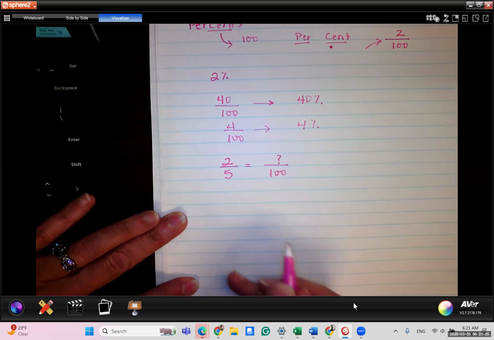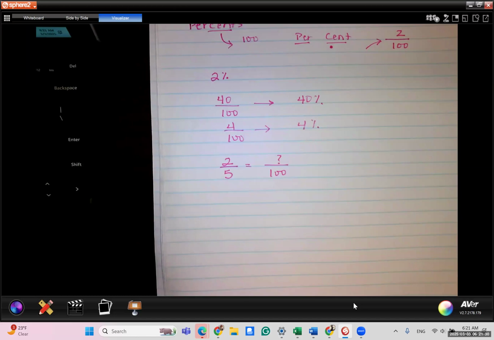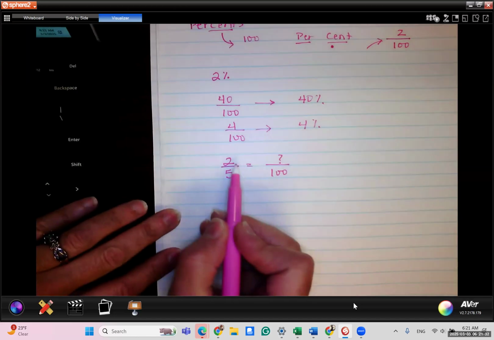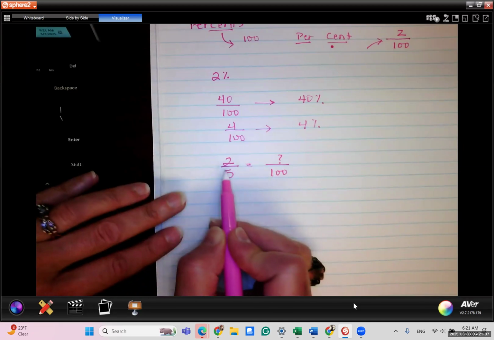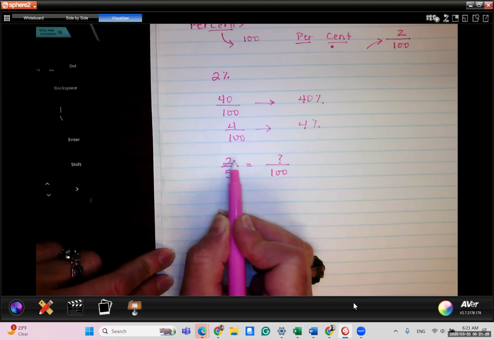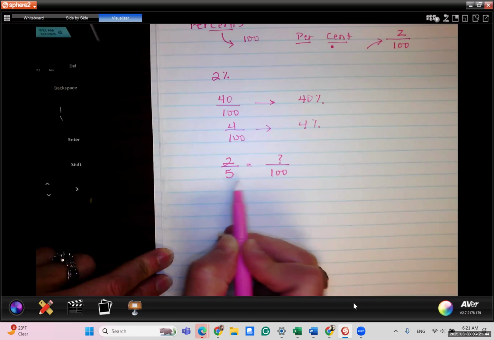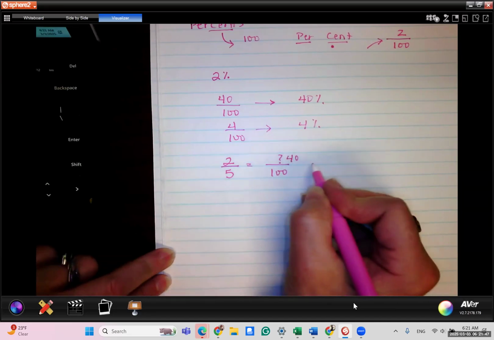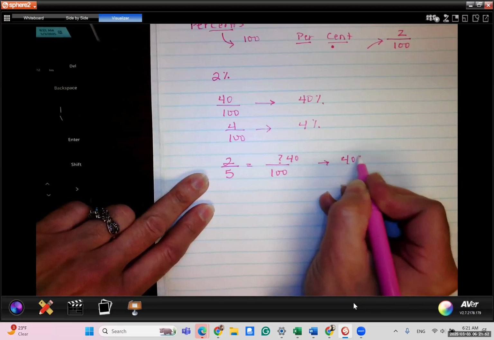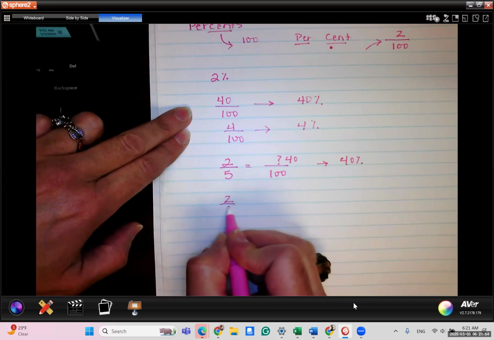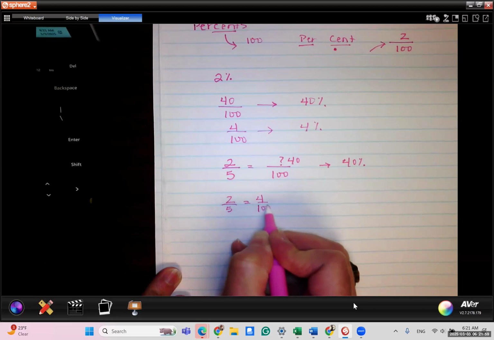what would this be? We talked about how to set up equivalent fractions and find the missing part in the last lesson. Basically, you do cross multiplication. You multiply the two that are across from each other and divide by the number that's left over. So 2 times 100 is 200. 200 divided by 5 is 40. Okay, so 2/5 is 40%. It doesn't look like it, but 2/5 is really the same thing as 40 over 100. And you just saw why.